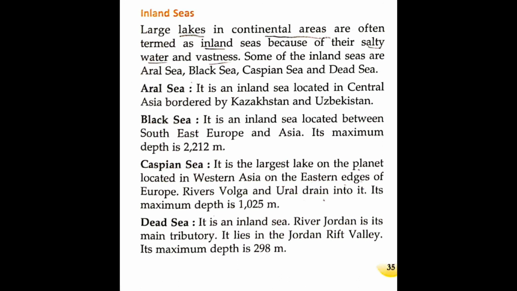Now the Caspian Sea. What is the Caspian Sea? It is the largest lake on the planet, located in West Asia on the eastern edge of Europe. The rivers Volga and Ural drain into it. Its maximum depth is 1,025 meters.